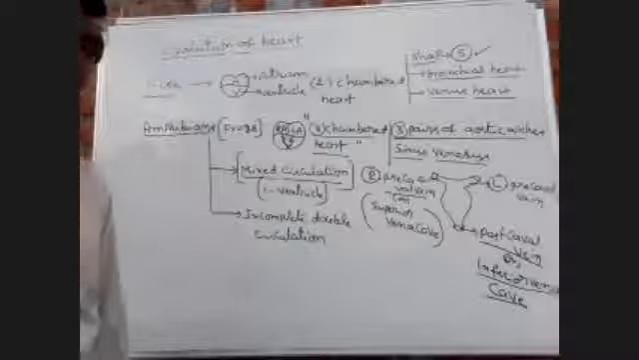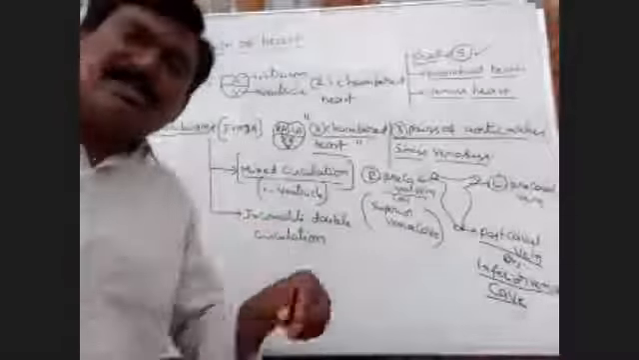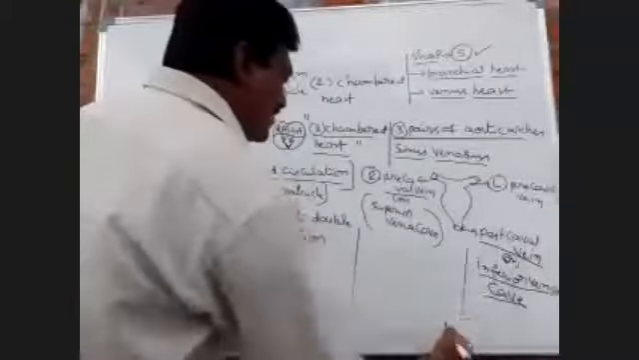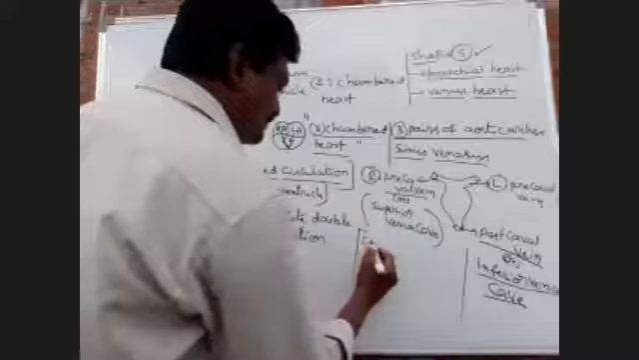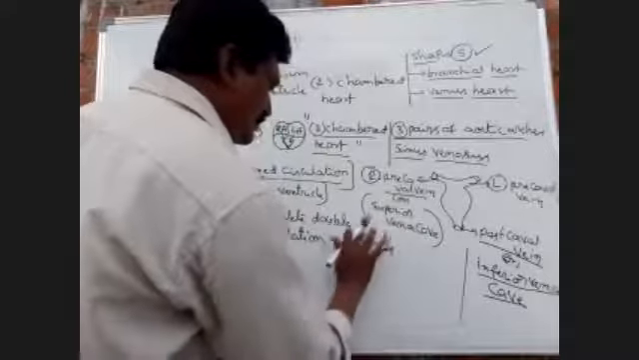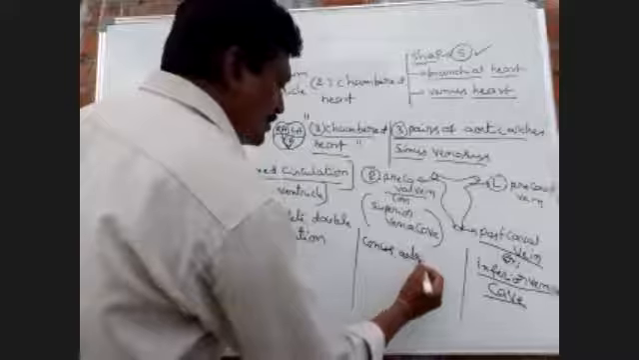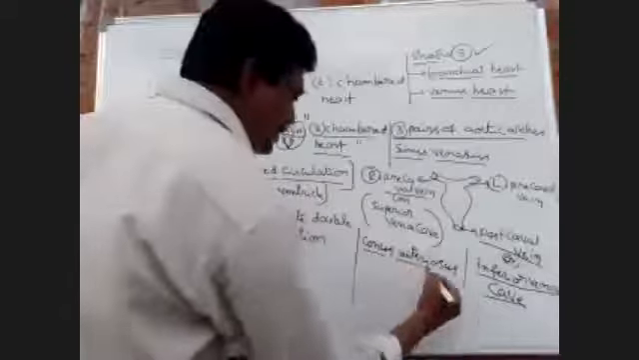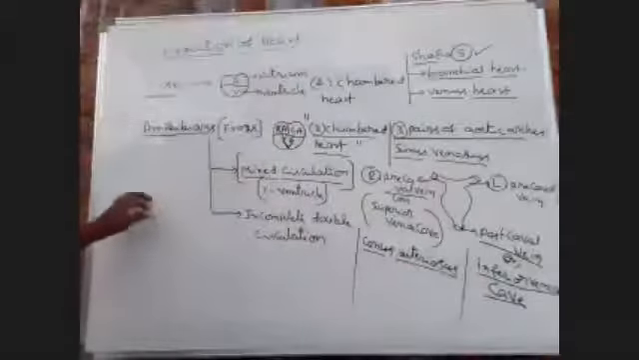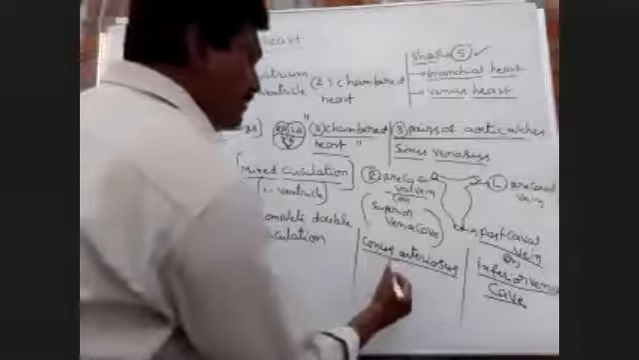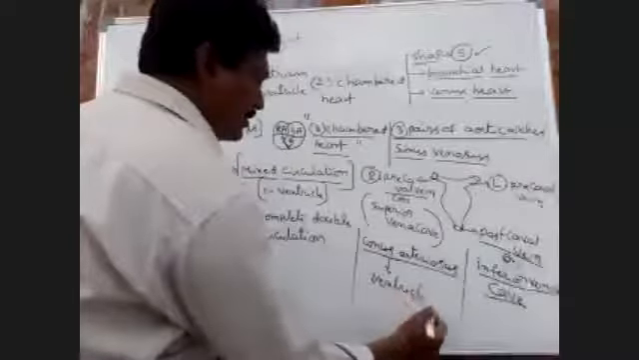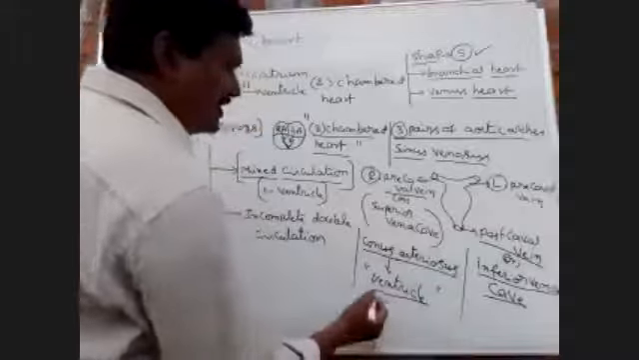Next, the conus arteriosus. This conus arteriosus opens into the ventricle. Important bit.